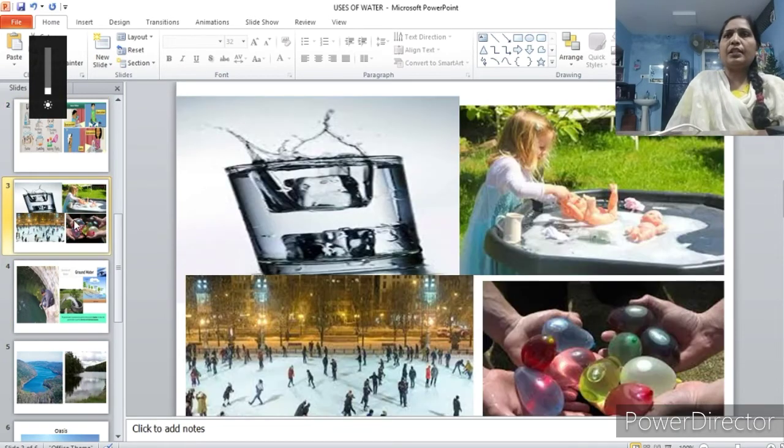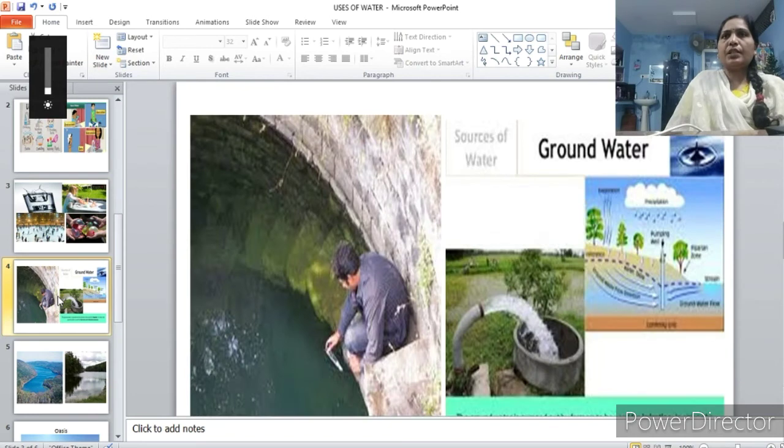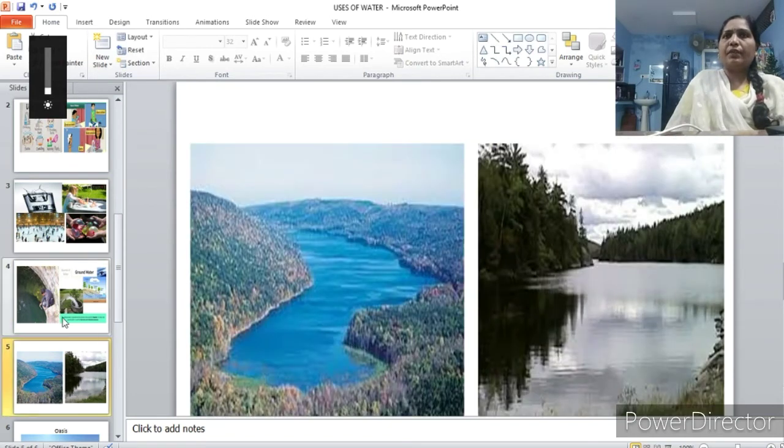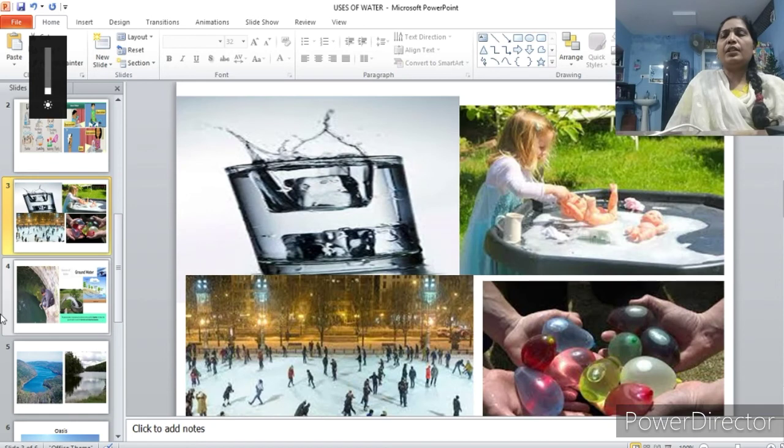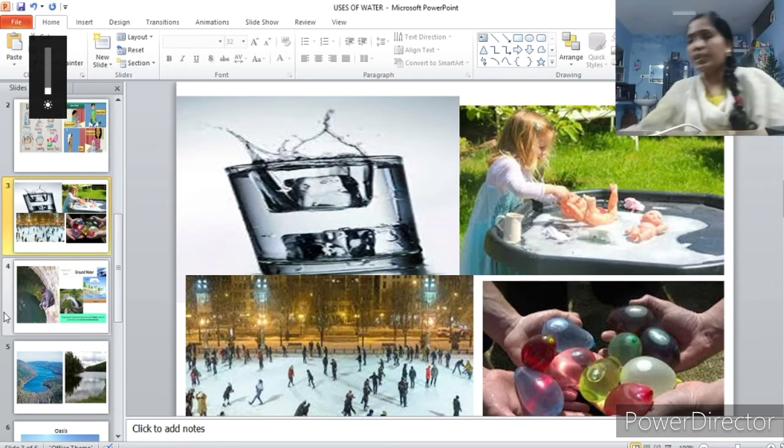So in today's class you learned about common uses of water, unique uses of water and the sources of water, groundwater sources and surface water sources, and the oasis meaning. This all you learned, children. And now we will see what are the questions given in the worksheet.